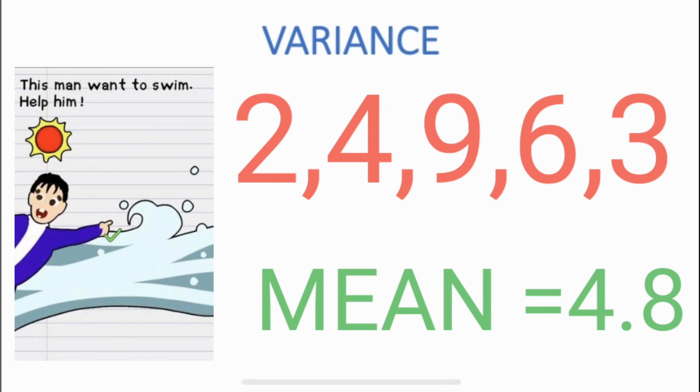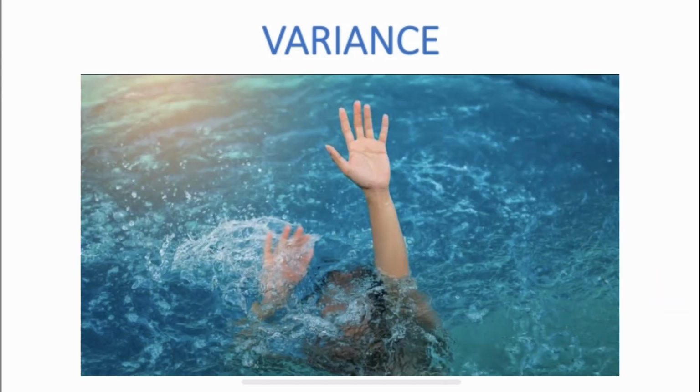But is it true? No, because when he comes to the depth of 9 or 6, he will drown. So we can understand that mean is not always a solution for every problem. That's the reason we require variance.